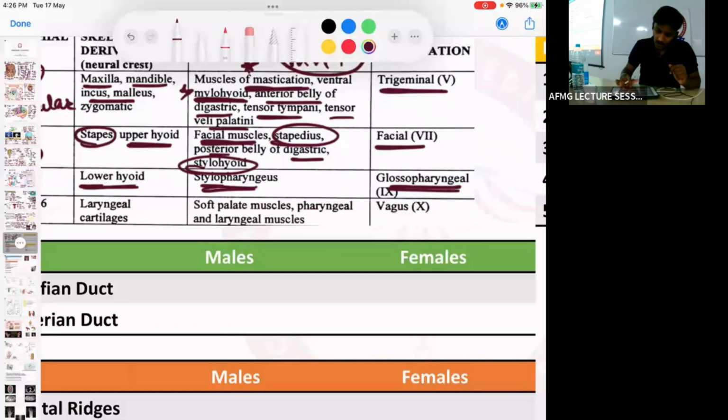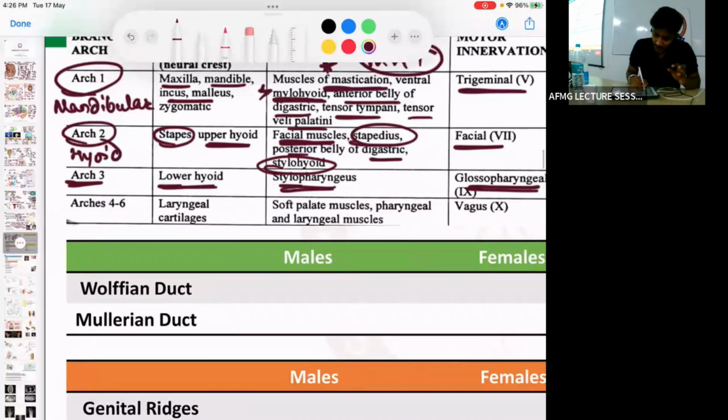third arc. 4th to 6th arcs, usually they combine together. Okay, so 4th and 6th arc. The 4th arc develops all the laryngeal cartilages and the 6th arc develops the arytenoid cartilage. So in total you can remember that the 4th and 6th pharyngeal arcs develop all laryngeal cartilages.